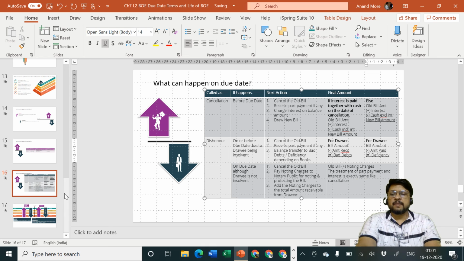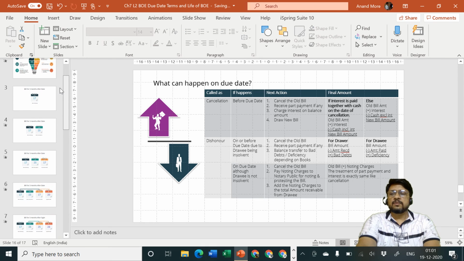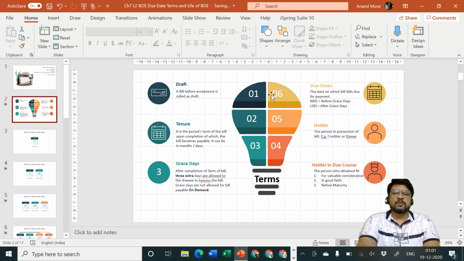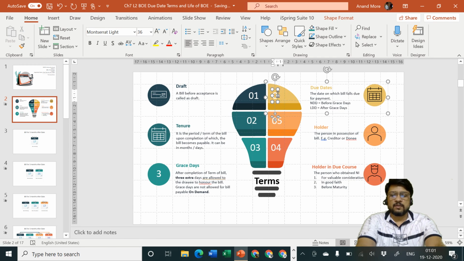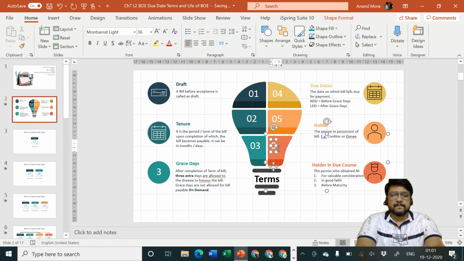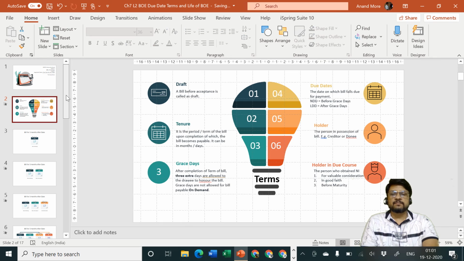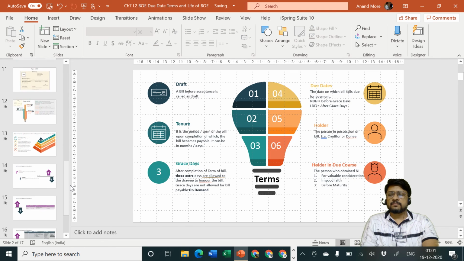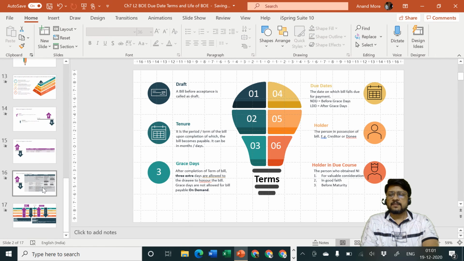In fact, now since I'm editing it, let me edit it here also. I'll change the numbers here. That will be easy for you to follow. This is number 4 and this is number 5 and this is number 6. Okay. So only 4 and 6 numbers are changed. That's okay. So let me go back to our discussion now. Yes, here I am.